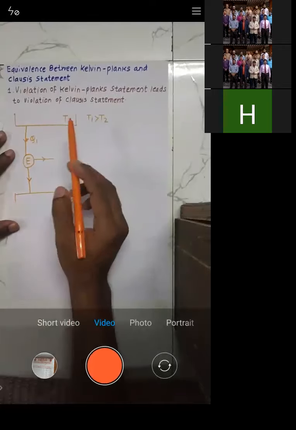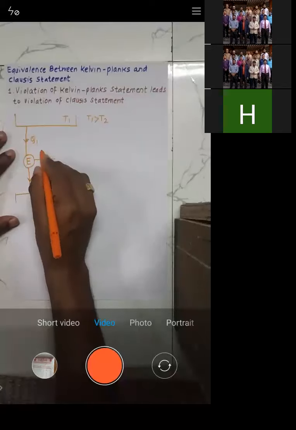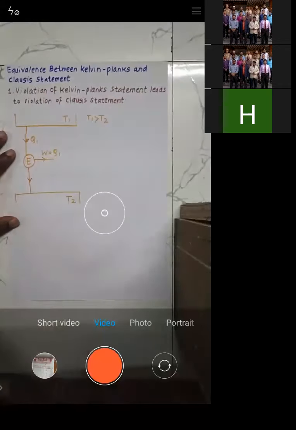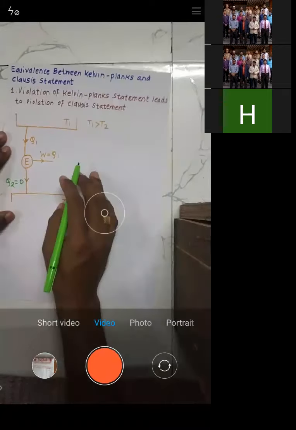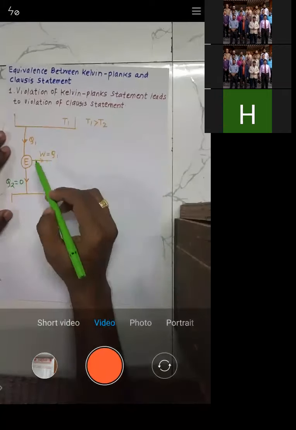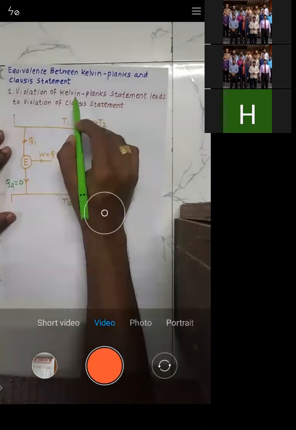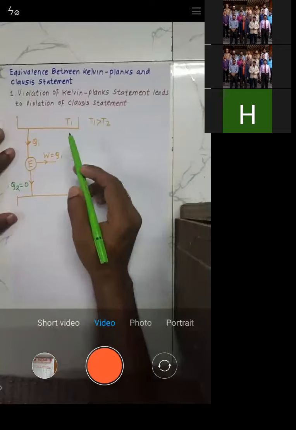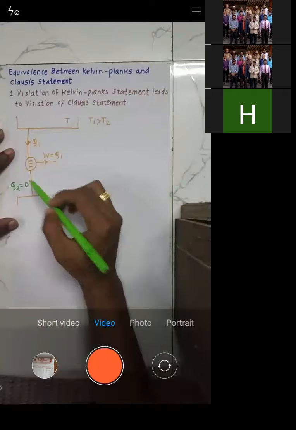But I will say that this is an engine which converts all the heat it receives into work. So no heat is rejected; I'll just mention here Q2 is 0. This engine is converting the entire heat it receives, that is Q1, into work. That means I am violating the Kelvin Planck statement. What does the Kelvin Planck statement say? No engine is 100% efficient. But what am I saying now?